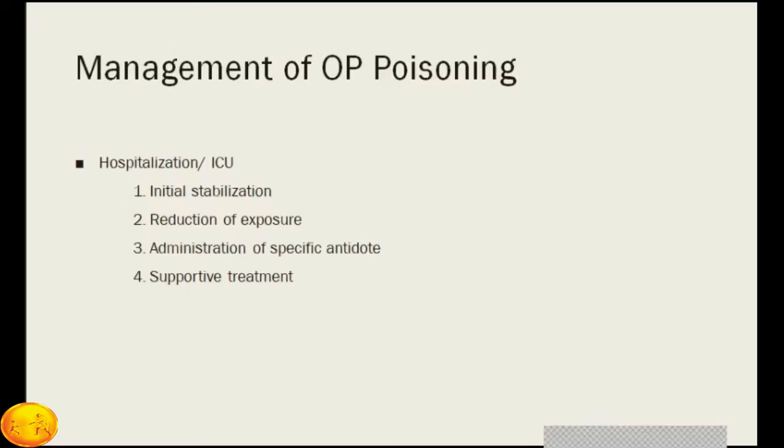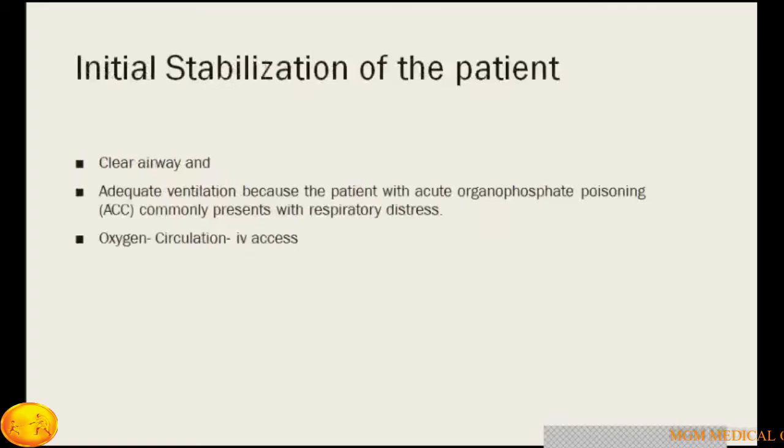And then supportive care, which includes intravenous fluids, nutrition, vitamins, and if the patient develops an infection and sepsis, the treatment of that particular complication we have to consider. So initial stabilization, as I told you: clear the airway, adequate ventilation and oxygenation, then support the circulation.